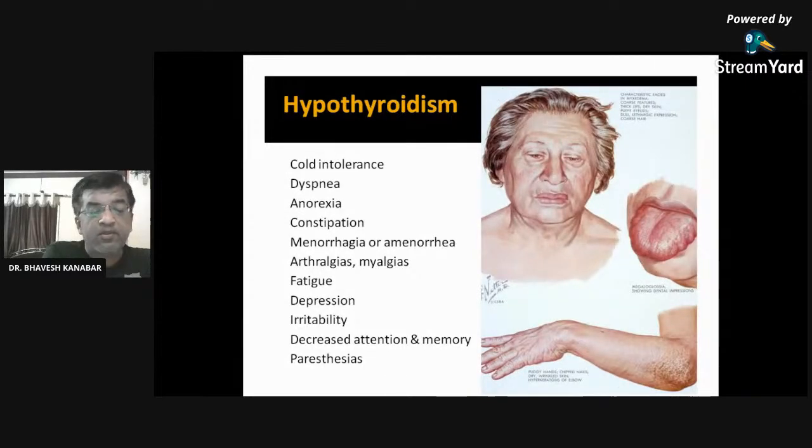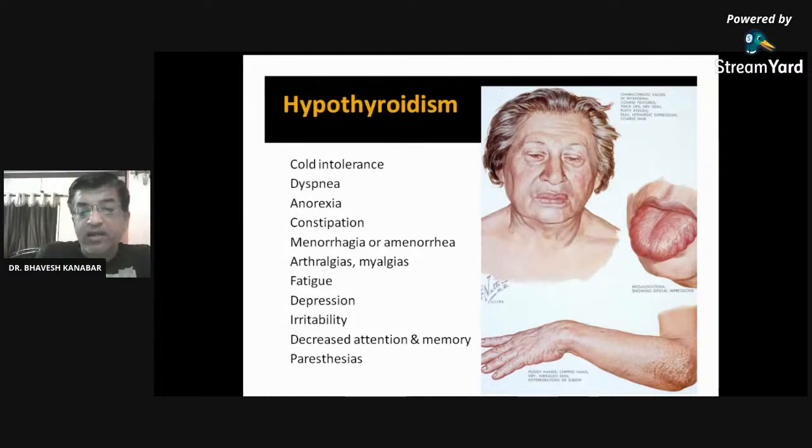Here the GIT system becomes sluggish, so the patient is not able to pass stool and there is constipation. In hyperthyroidism there will be diarrhea because GIT activity is more. Then menorrhagia or amenorrhea, depending upon the patient. In some patients there will be menorrhagia, in some amenorrhea, so it is not fixed which will happen. Arthralgia, myalgia, fatigue, depression, irritability, decreased memory or alteration in memory, and paresthesia. So these are the symptoms of hypothyroidism.